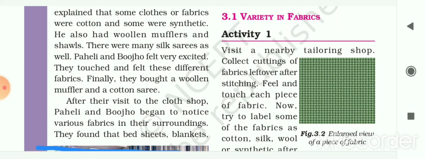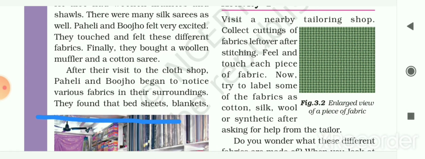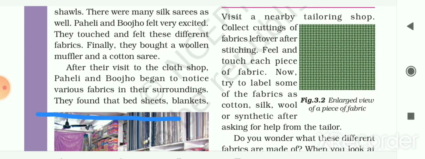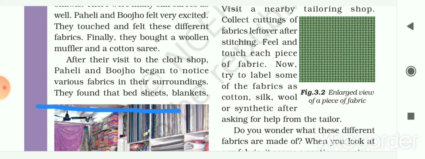So first, variety in fabrics. For that, one activity is given to you. Visit a nearby tailoring shop and collect cuttings of fabric left over after stitching. Feel and touch each piece of fabric. Now try to label some of the fabrics as cotton, silk, wool or synthetic after asking for help from the tailor. Here, an enlarged view of a piece of fabric is shown to you in figure 3.2.